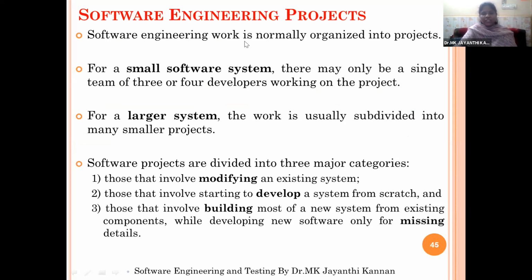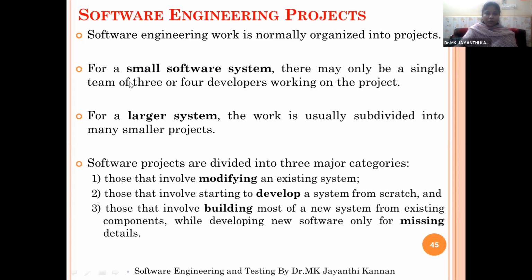The software engineering work is normally organized into projects. Depending upon the project, we will choose a particular model or methodology. We should classify the project as a small software system or large software system, based on the size, the duration, the cost allotted to the project, how many problems we are going to solve, or the number of functions.